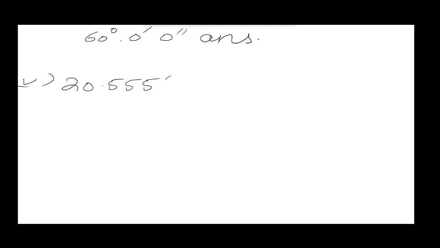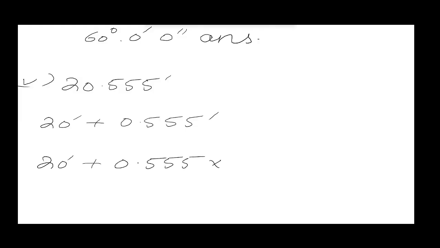So we are going to separate both of them. We can write 20 minutes and then that will be added with 0.555 minutes. Now 20 minutes will remain as the same. There is no need of converting this back to degree. So 20 minutes will be added with 0.555 multiplied by 60 seconds. So when both of these are multiplied with each other, that produces 33.3 seconds.